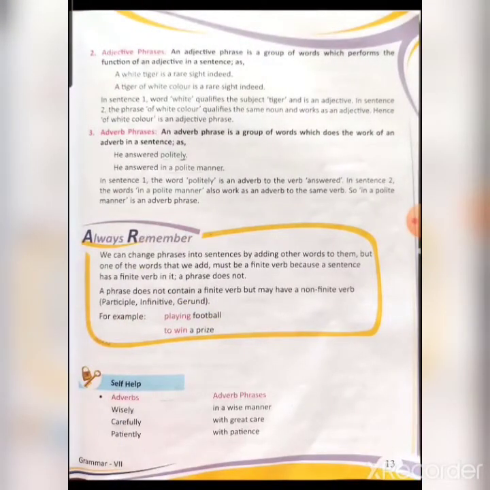First they have given the adverb wisely. So wisely can be changed into in a wise manner. Second, carefully. So it will become with great care. Third, patiently. It will become with patience. Clear?